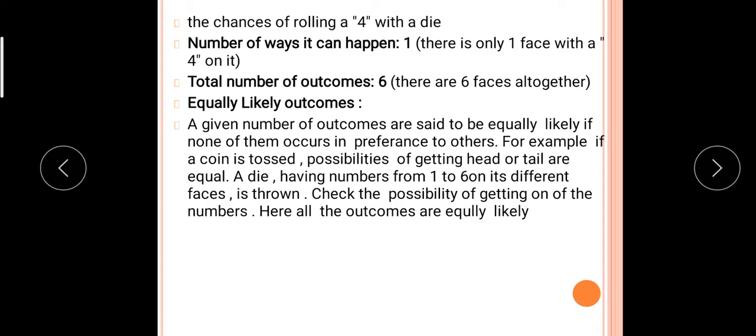So a die having numbers 1 to 6 on its different faces is thrown. Check the possibility of getting each number. Here all the outcomes are equally likely.